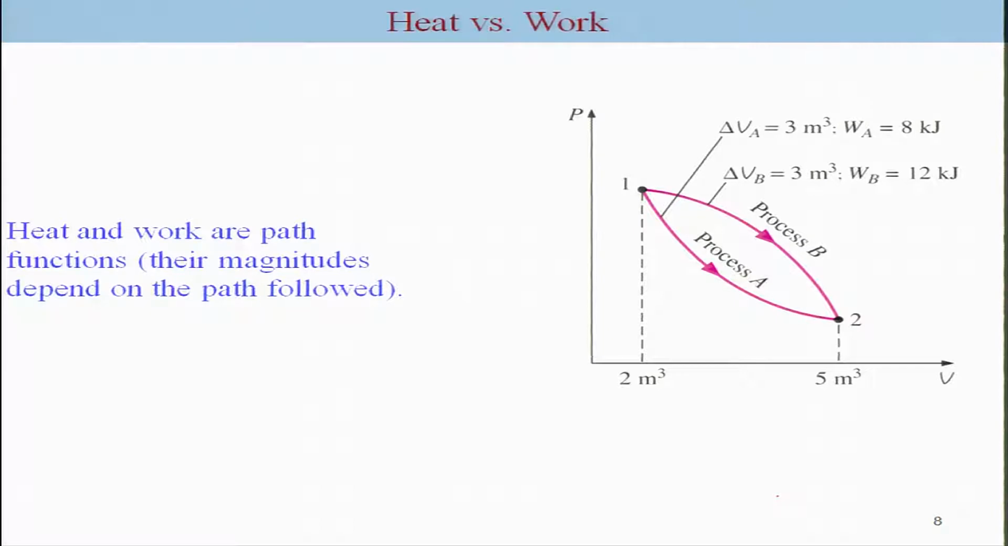So, let us consider a process diagram here, with P and V, and this is process 1 and 2. In this case the change in volume is 3 meter cube, and the change in volume for process B is also 3 meter cube, because volume is a property of the system, and hence depends on the final and initial states. Even though the two processes follow different paths, the change in volume is going to be the same, but the work associated with this, which depends on the area under the curve, will be different.